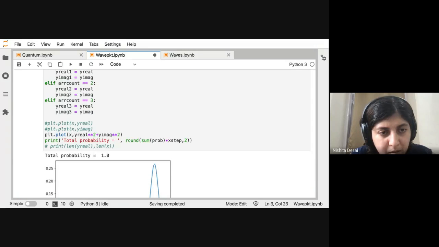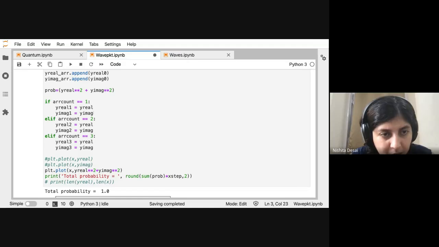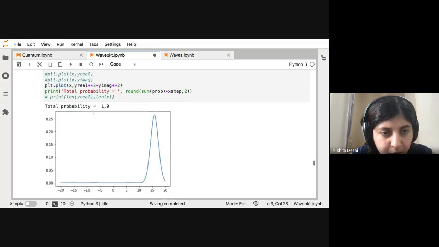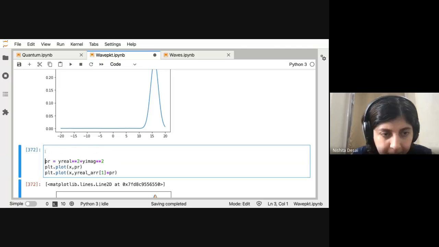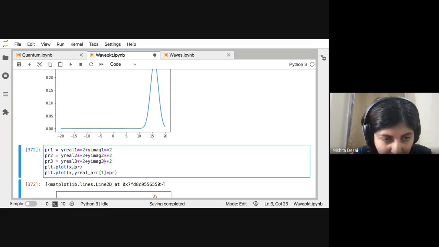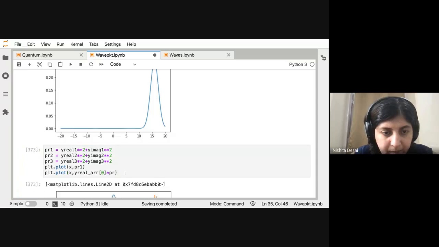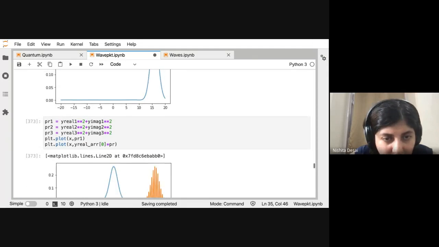Let me also define the probabilities 1, 2, and 3. XPR1 and then array 0.